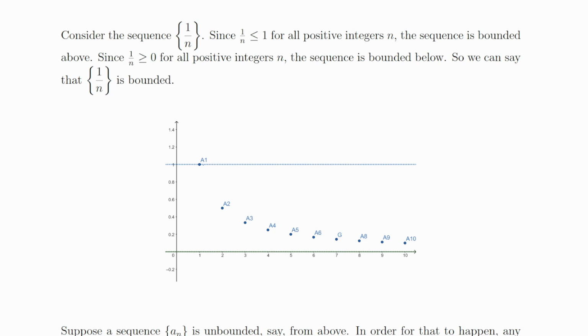And here we can see a graph of this. Here are the a_n's, a_1, a_2, a_3, a_4, and so on. That one should be a_7. And I can see this dotted line is my bound from above, and I have another dotted line that is a bound from below. So 1 over n is a bounded sequence.